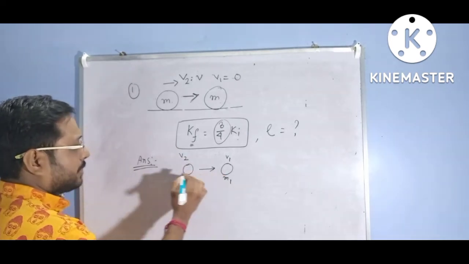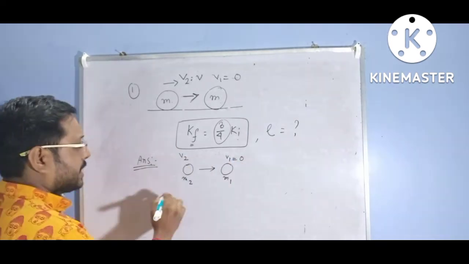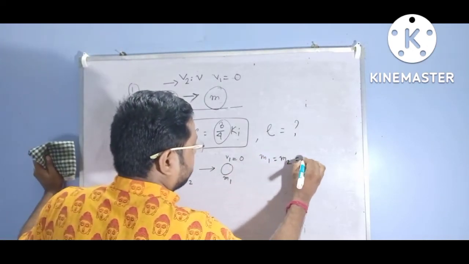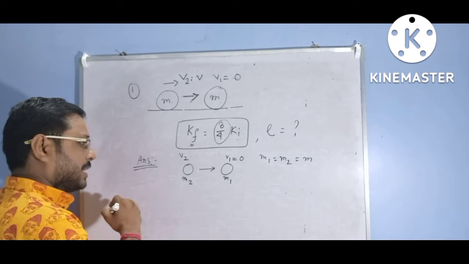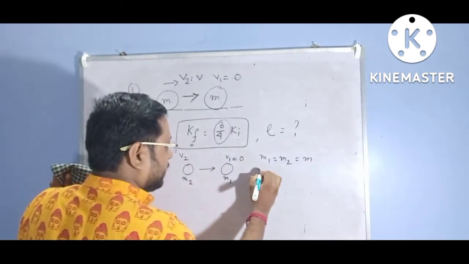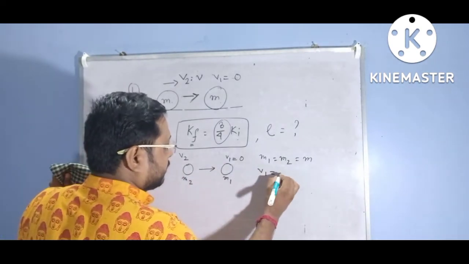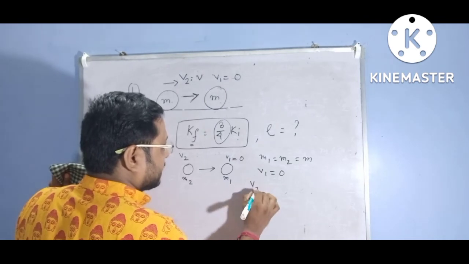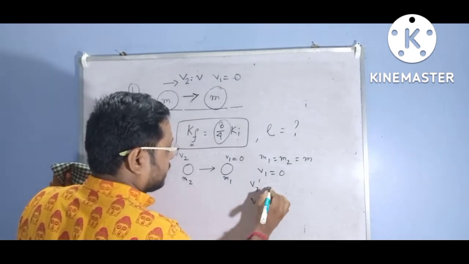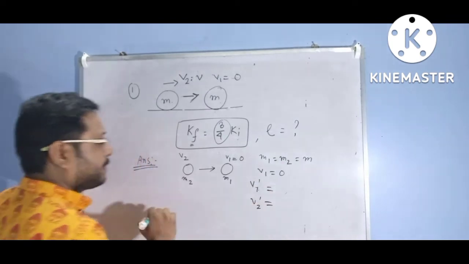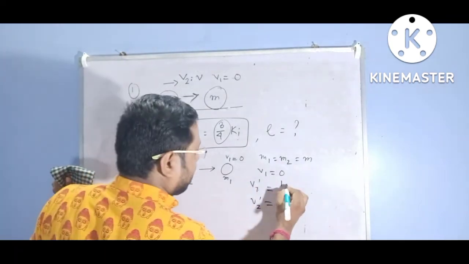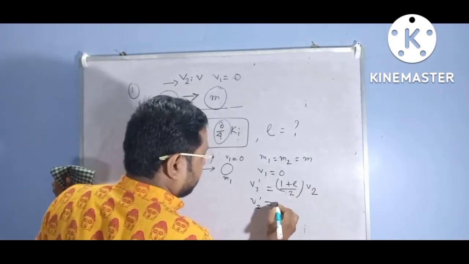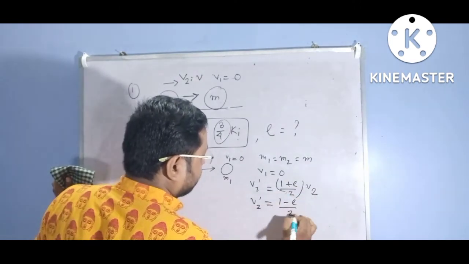When v1 equals 0 and m1 equals m2 equals m, and the velocity of m1 is 0, then the velocities after collision are v1 dash equal to (1 plus e) by 2 into v2 and v2 dash equal to (1 minus e) by 2 into v2.